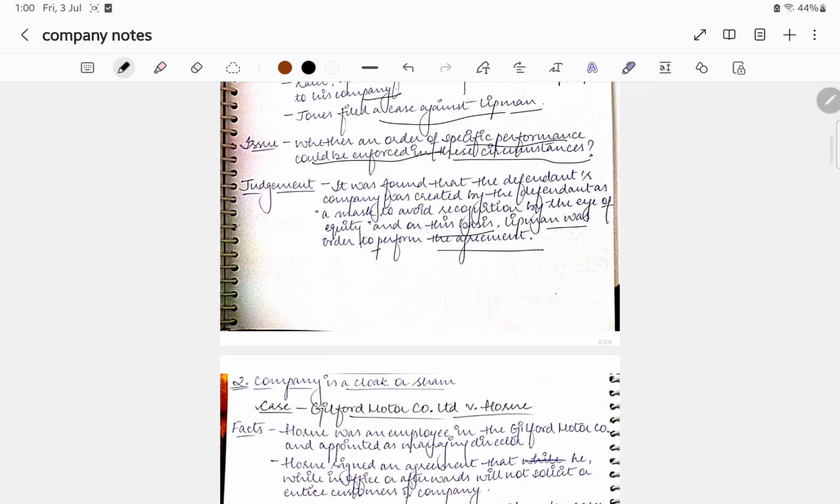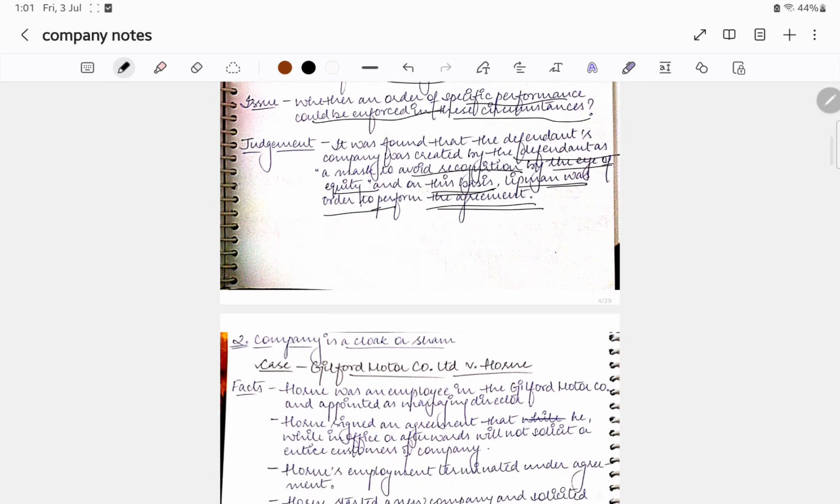It was found that the defendant company was created by the defendant as a mask to avoid the recognition by equity, and on that basis Lipman was ordered to perform the agreement. It means there was specific performance of the contract by the court. The company is a cloak and sham.